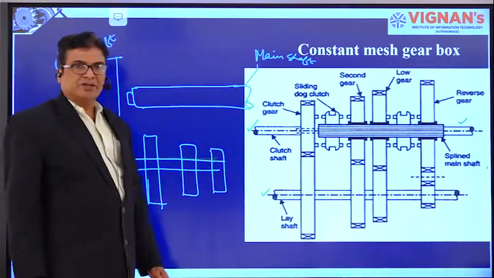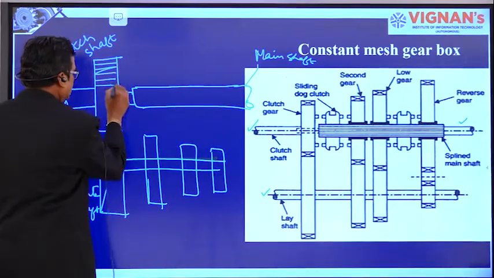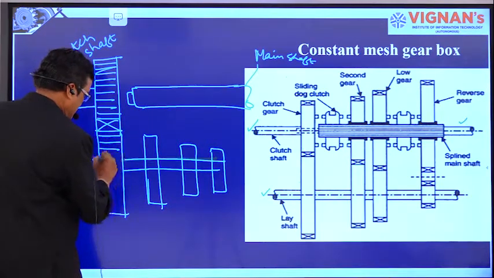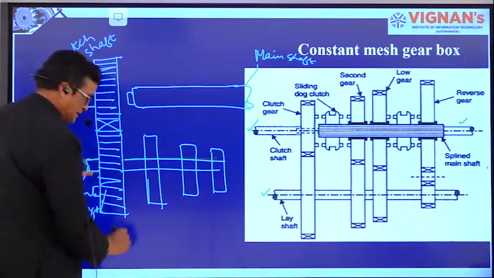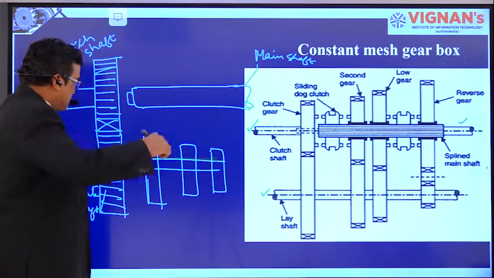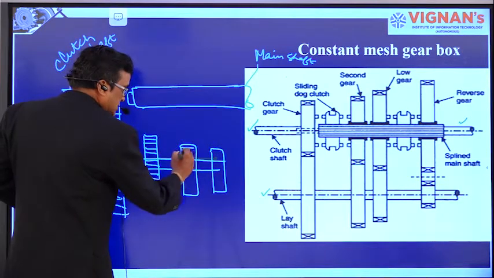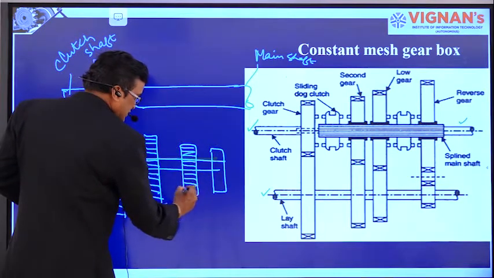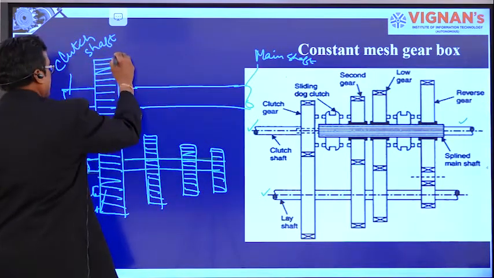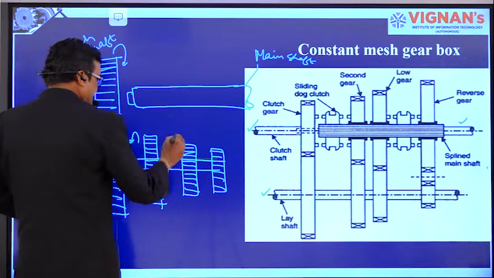In the sliding mesh gearbox, the clutch shaft is in contact with the lay shaft gears. These two are always in contact with each other. All the gears on the lay shaft rotate in the same direction. That means when the clutch gear is rotating in the clockwise direction, these will rotate in the anti-clockwise direction.